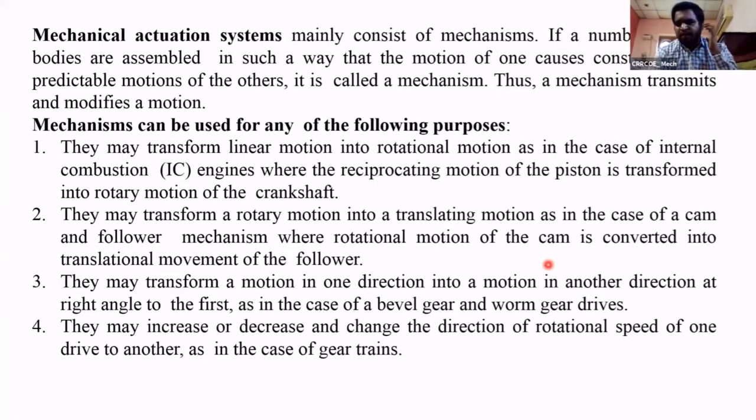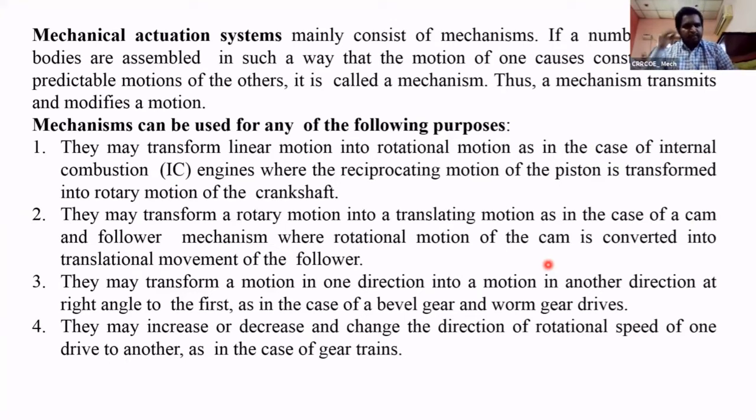But nowadays we are replacing those mechanical controlling systems with microcontroller-based controllers. I already explained this in previous classes, but we still have to learn about mechanical actuating systems because we are still using so many mechanisms in mechatronic systems, for a better understanding of the mechatronic system.